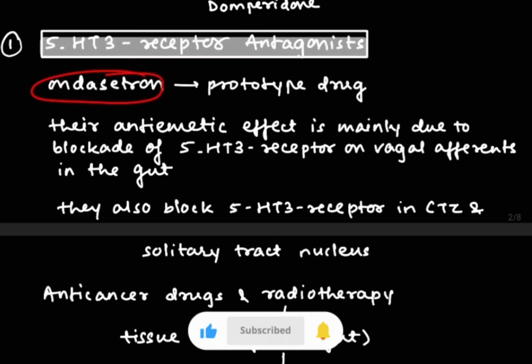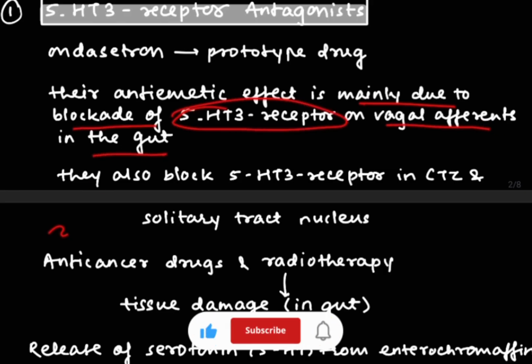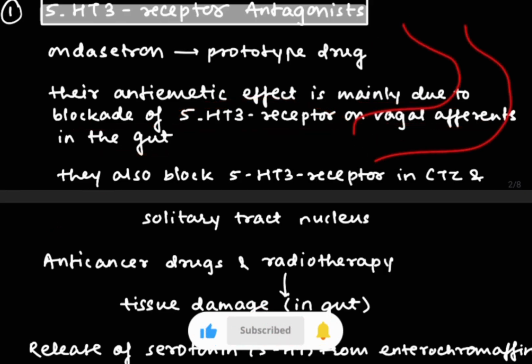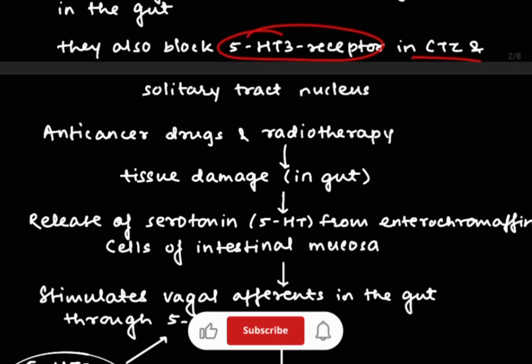Ondansetron is the most common drug which is used as a prototype drug. Its antiemetic effect is mainly due to the blockade of 5-HT3 receptors on the vagal afferents in the gut. So basically this is a gut and here are vagus nerves. There are some receptors such as the 5-HT3 receptor, and ondansetron will block these 5-HT3 receptors, as well as the 5-HT3 receptors in the CTZ, that is chemoreceptor trigger zone, and the solitary tract nucleus.